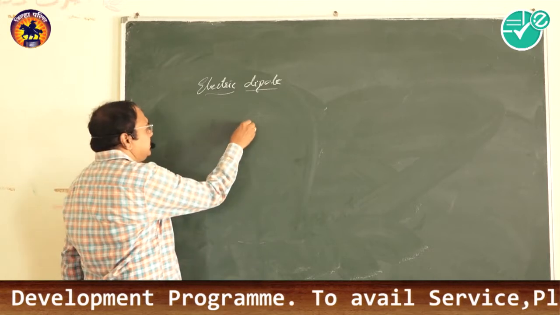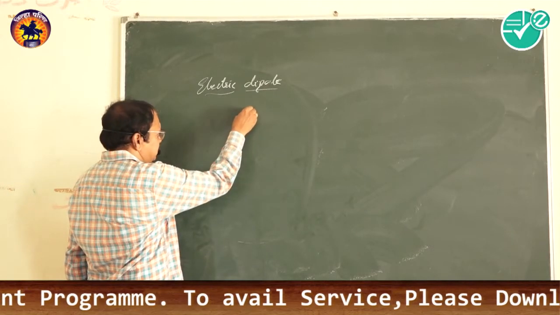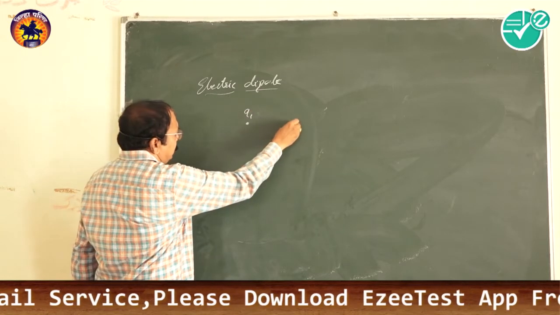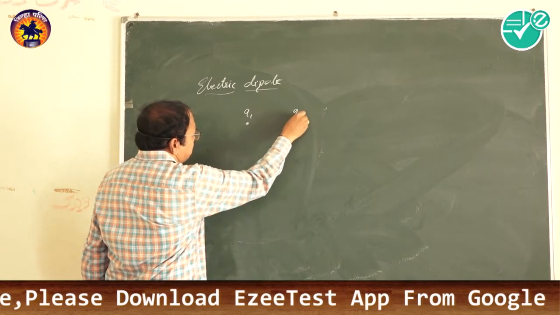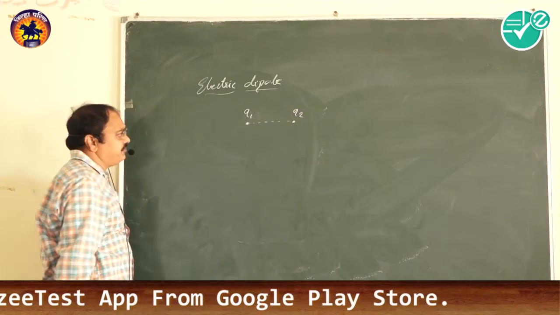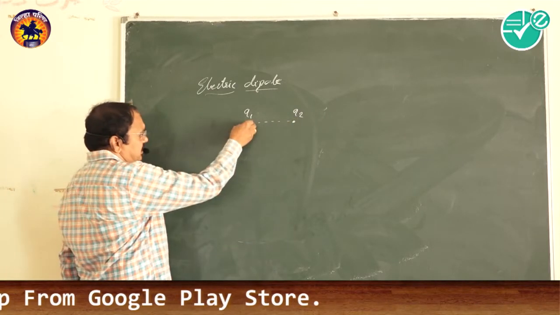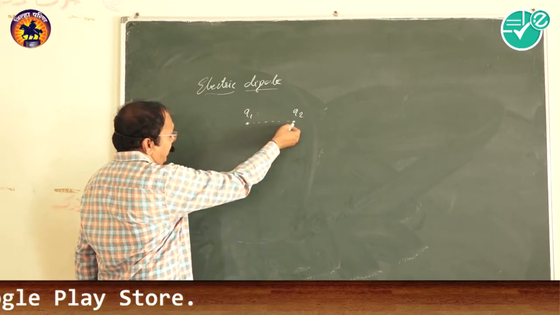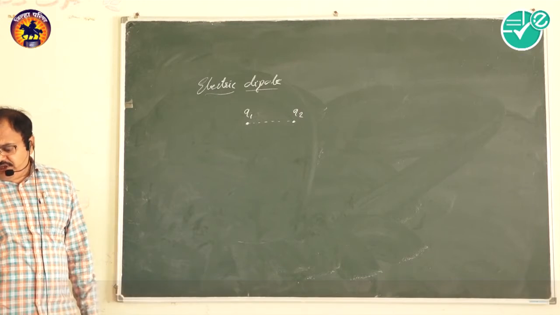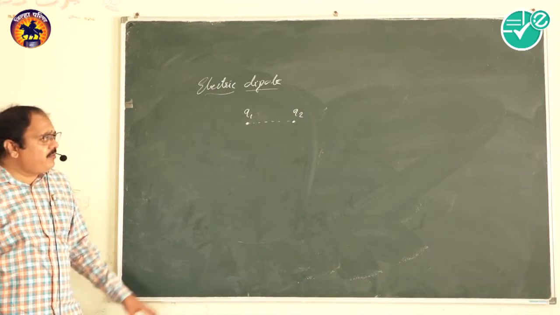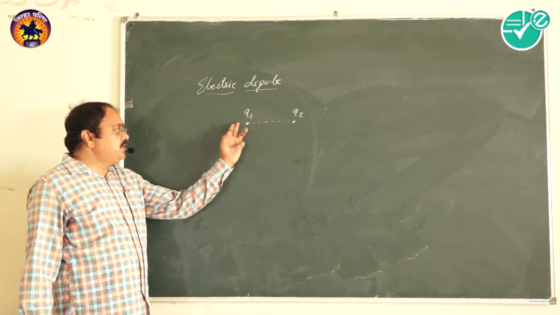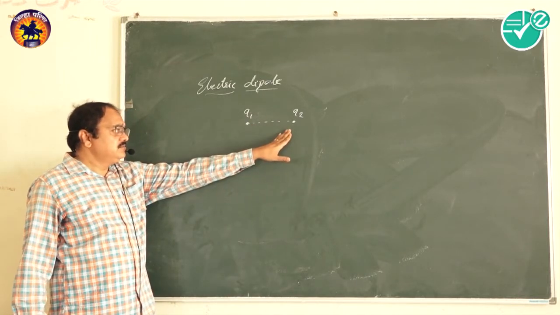Suppose this point gives the charge Q1, and this gives charge Q2. The distance between them is R, which we can represent here. This charge and this charge are separated by a finite distance, or little distance, we can say. It is a system of equal and opposite charges separated by a small distance.